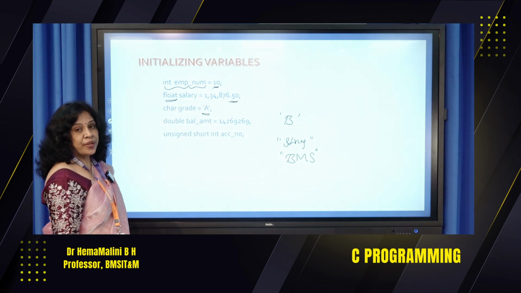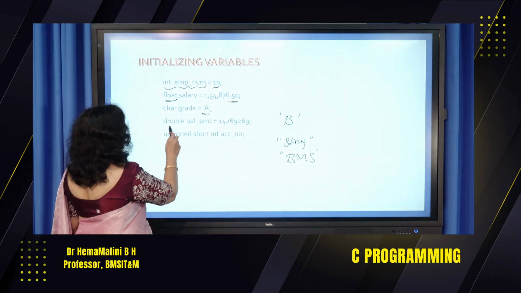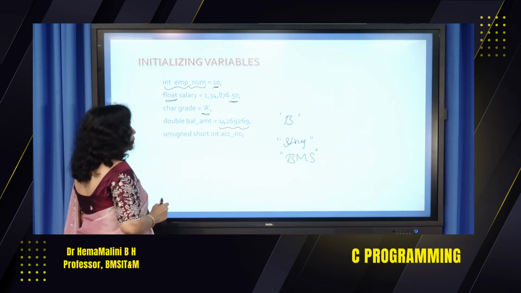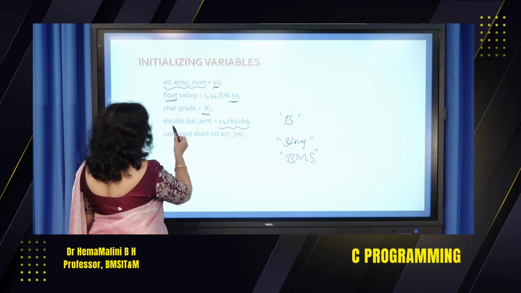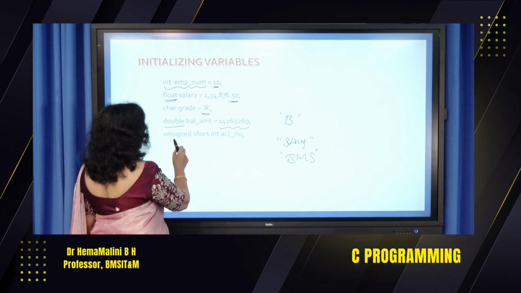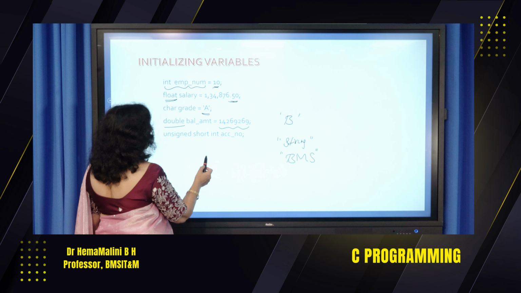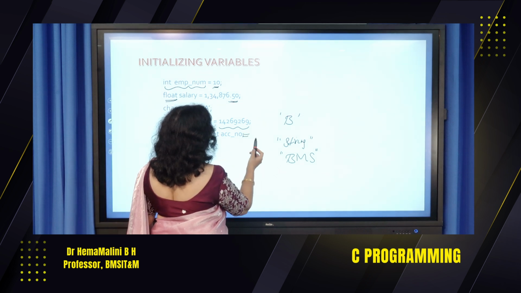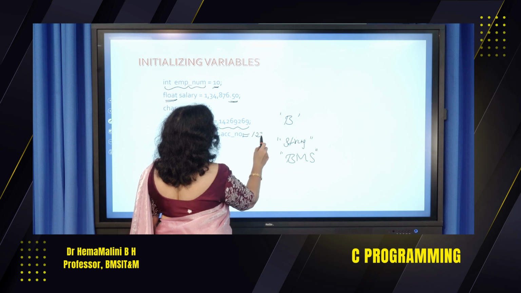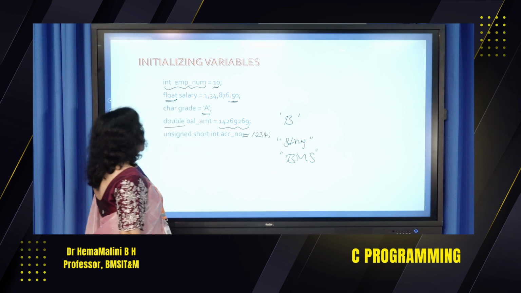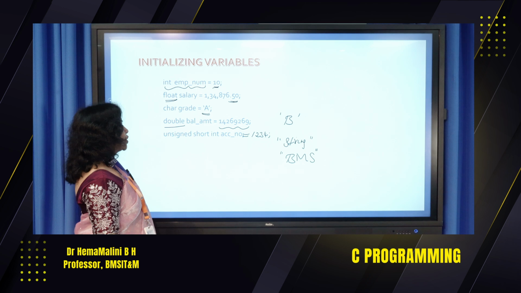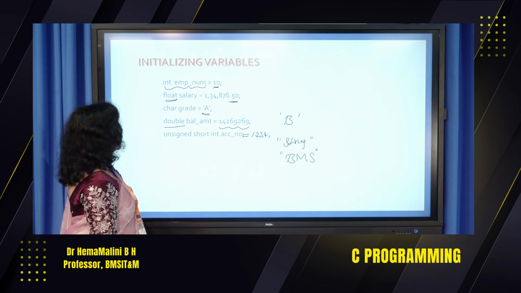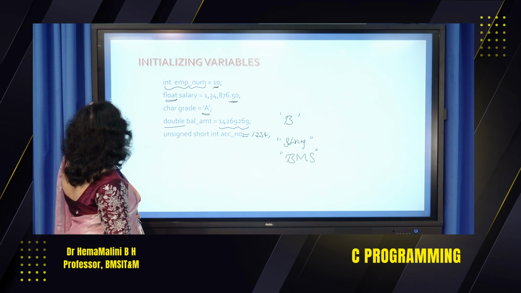We are going to show that within double quotes. Then double balance amount, which is of type double. Then unsigned short int account number. If you want to initialize, you can say it is equal to 1, 2, 3, 4, some value. This is how you initialize the variables.